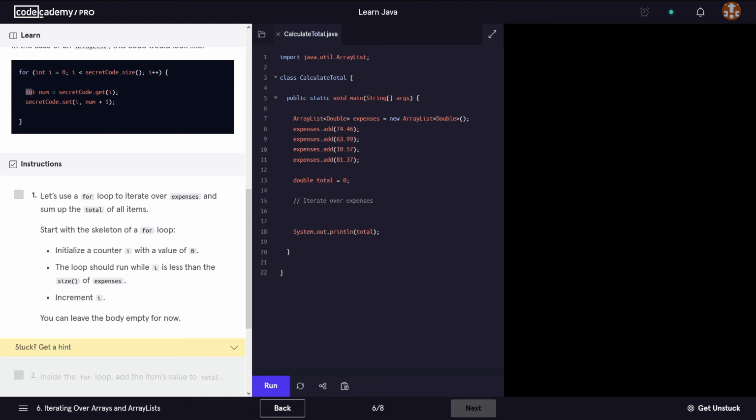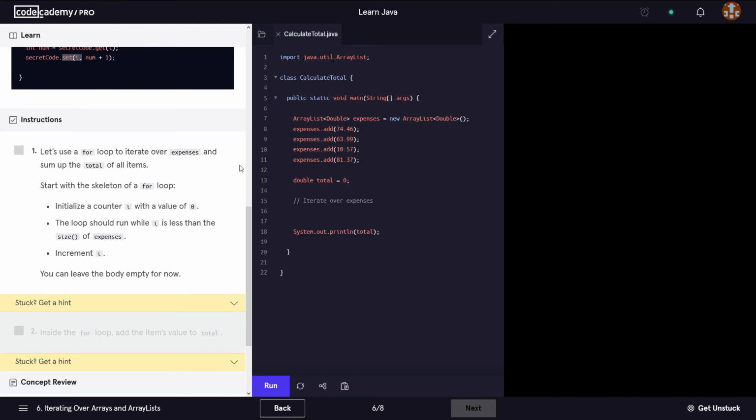So we say int num equals secretCode.get, the element at index counter. And then we're setting, so we're using the get method and the set method we've seen in the previous lessons.